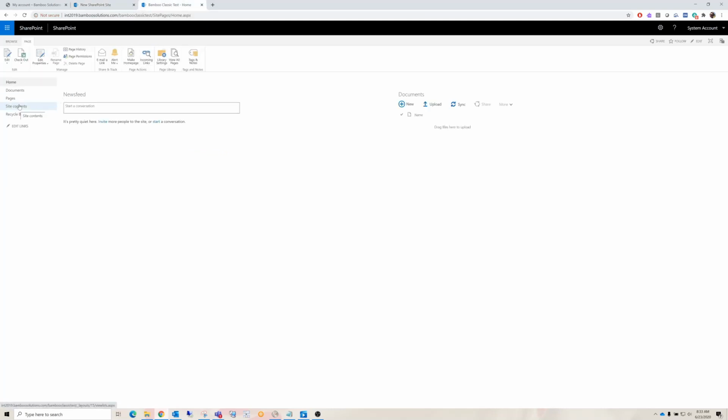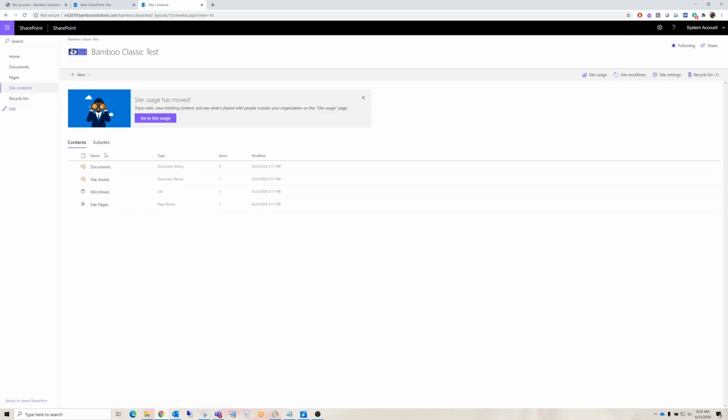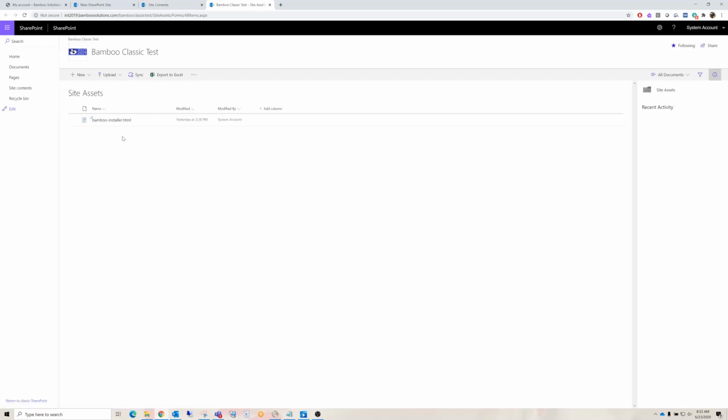Next, on the site itself, here's the new page. We're going to go to Site Contents, then to Site Assets, and you will upload the file directly into Site Assets. Once you have that file, you'll grab your URL that you will actually be pointing to this installer through the content editor. So let's go back to that page.